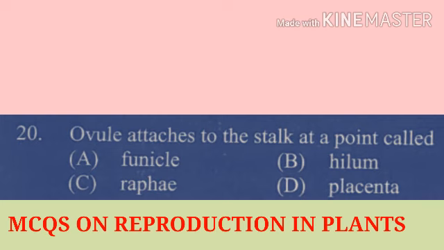Question number 20. Ovule attaches to the stalk at a point called. That means the point at which the stalk of ovule attaches is called option number A, funicle, option number B, hilum, option number C, raphe, option number D, placenta. Here the hilum is the correct answer of the question, that is, the ovule attaches to the stalk at a point called hilum.